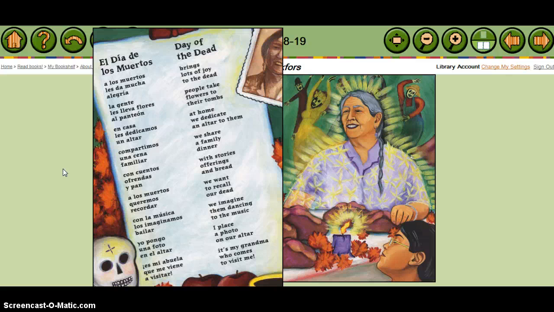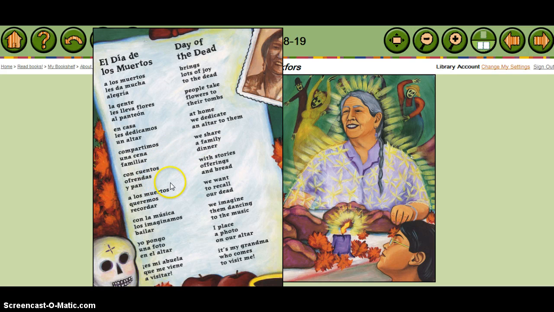Some examples of cognates as you would read through the poem you could find, and of course, we would read it first in Spanish and then in English, and then you can find a number of cognates. For example, you can find flores and flowers. You can find dedicamos and dedicate, un altar and an altar. Also familiar and family.